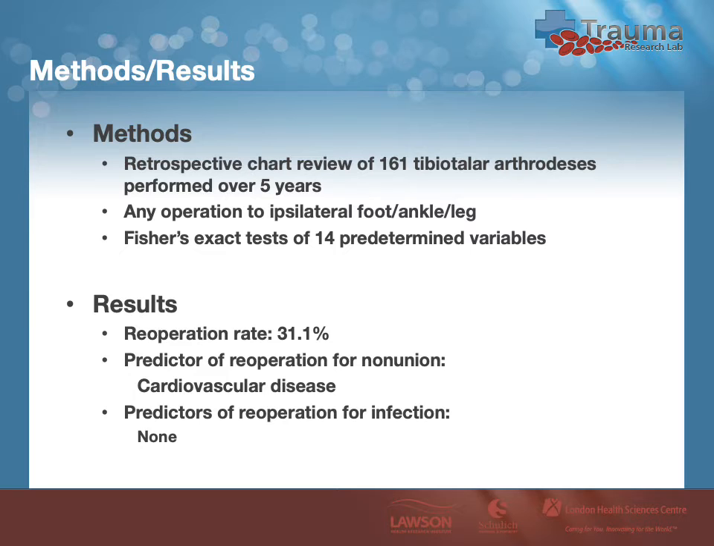We identified 14 variables that we were interested in statistically testing. These were age 65 or greater, male sex, BMI greater than 30, ASA score of 3 or greater, psychiatric conditions, diabetes, renal disease, cardiovascular disease, current smoker, use of a hindfoot nail, previous operation to the foot or ankle, post-traumatic osteoarthritis, use of an external fixator for ankle trauma, or previous open injury to the ankle. Two-sided Fisher's exact testing was utilized to determine if there was any correlation with reoperation for non-unions or infections. This was employed because of the low number of incidents in each cohort.